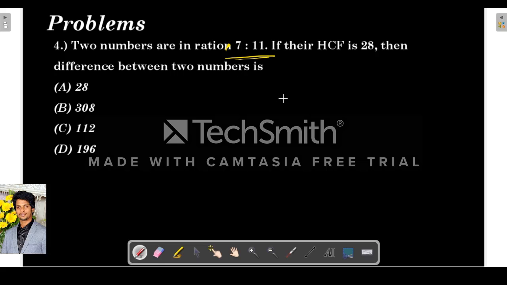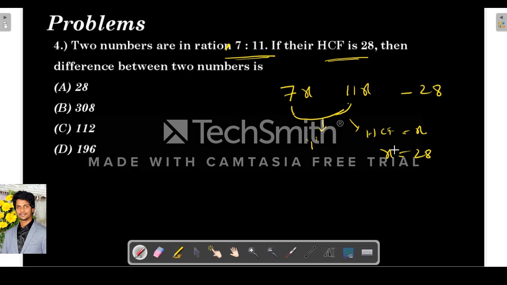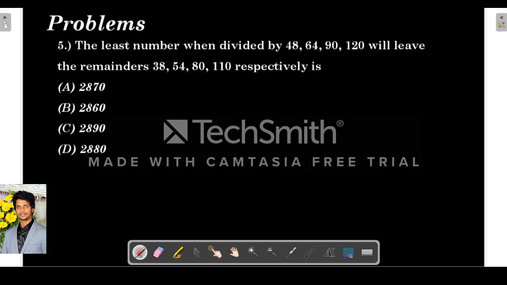Two numbers are in the ratio 7:11. So let us say the two numbers are 7x and 11x. He is telling us their HCF is 28. Here we can see 7 and 11 are co-primes, means the only common factor is 1. So this HCF is x obviously. So x is 28. Now they are asking the difference between the two numbers. The difference is 11x minus 7x, which is 4x. So 4 into 28 is 112. 112 will be the difference.